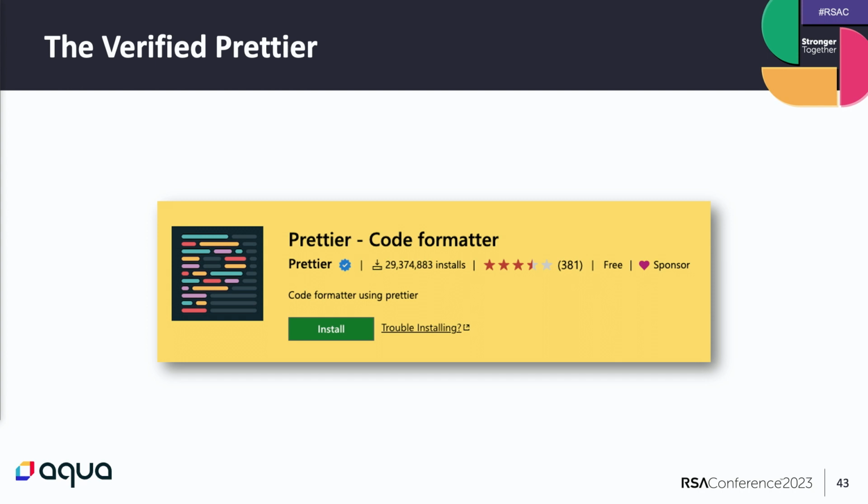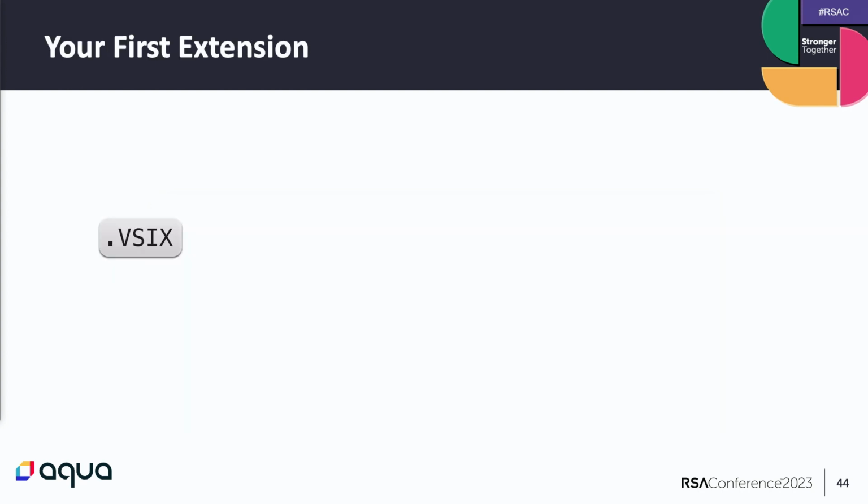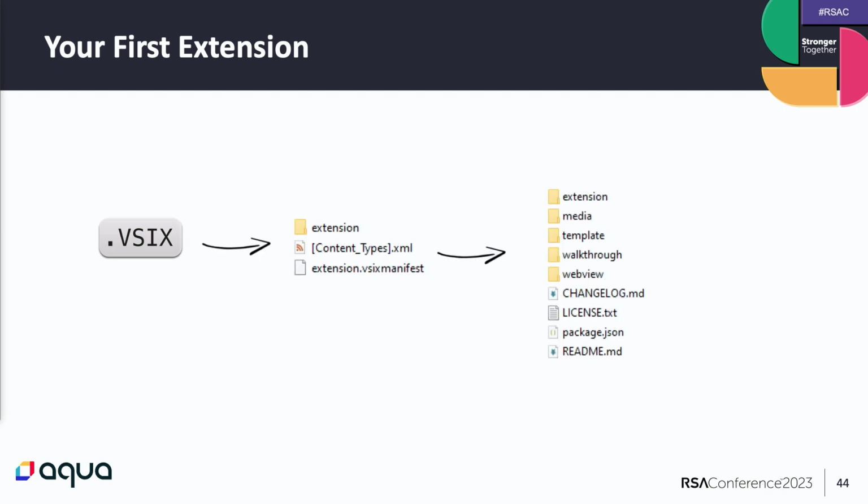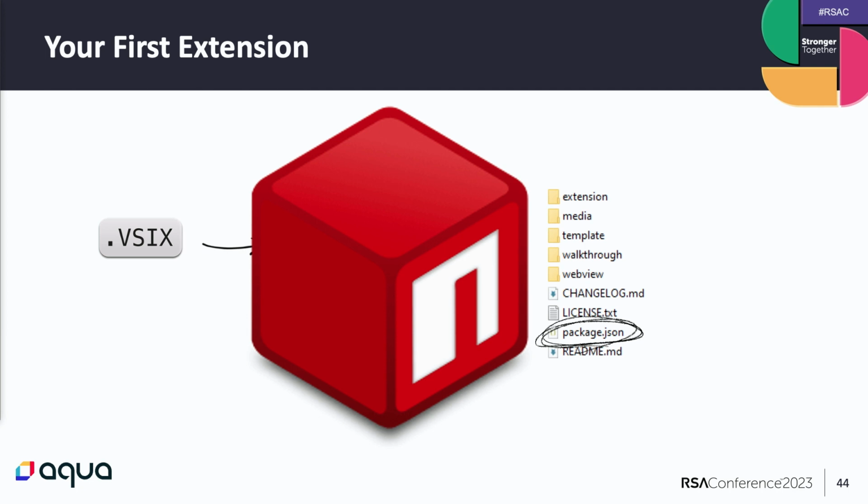Now we talked a lot about the marketplace. I want to dig a little deeper into what is an extension. An extension ends with VSIX, which is just a zip file. And when you open this zip file, there are many files, and there's a little magic file, the package.json file. From where do you remember this file? From NPM packages. What you need to understand from now on is that a VS Code extension is just like an NPM package, and there are all the attacks on NPM packages, like attacks on dependencies of dependencies. But this is for another session.